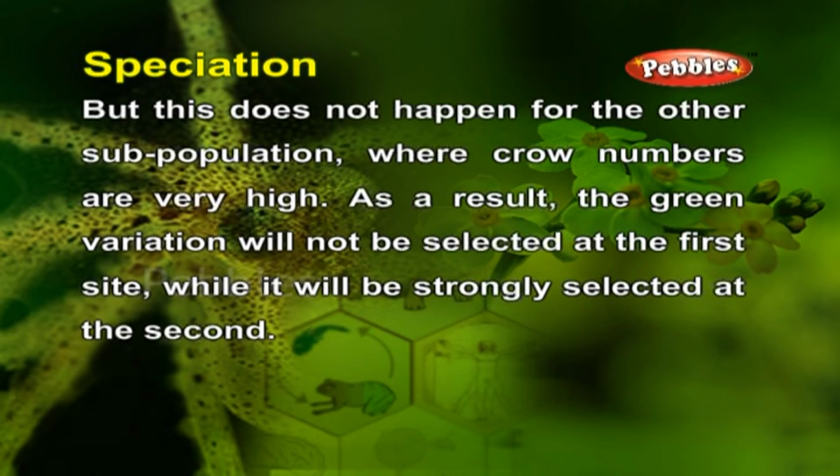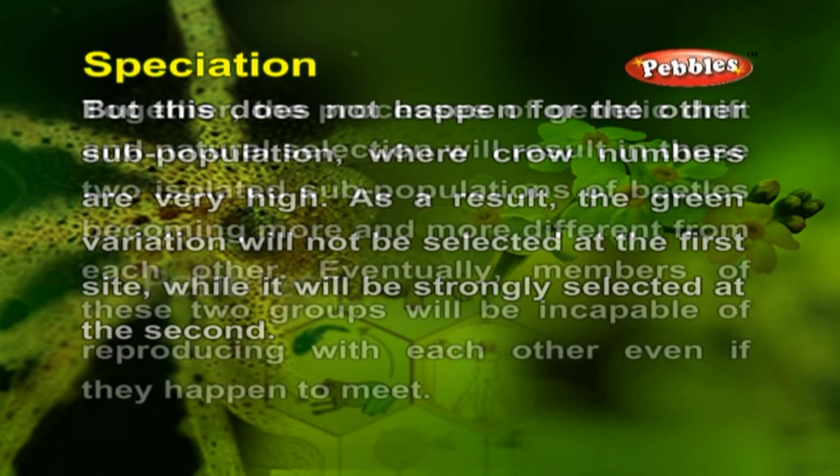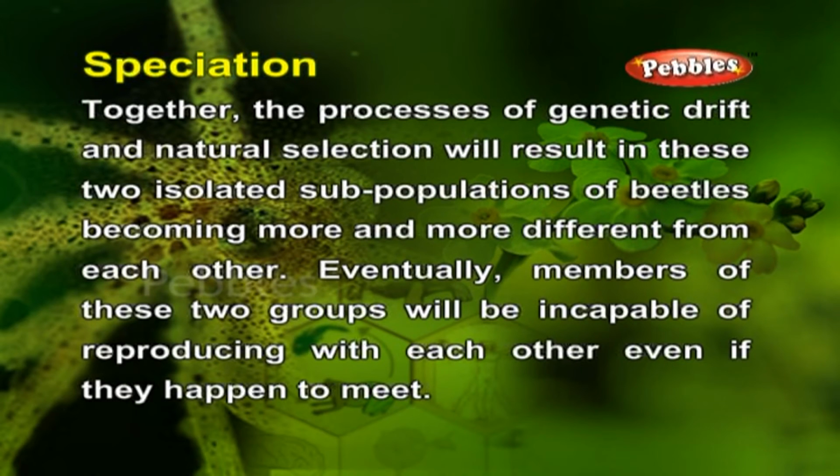As a result, the green variation will not be selected at the first site, while it will be strongly selected at the second. Together, the process of genetic drift and natural selection will result in these two isolated subpopulations of beetles becoming more and more different from each other.